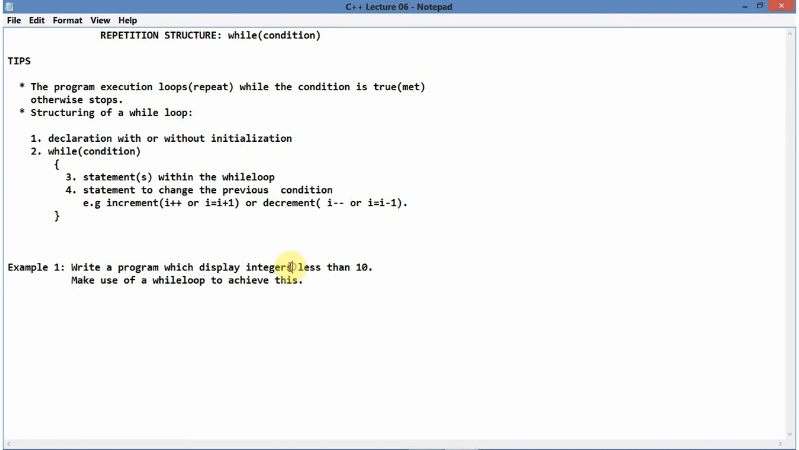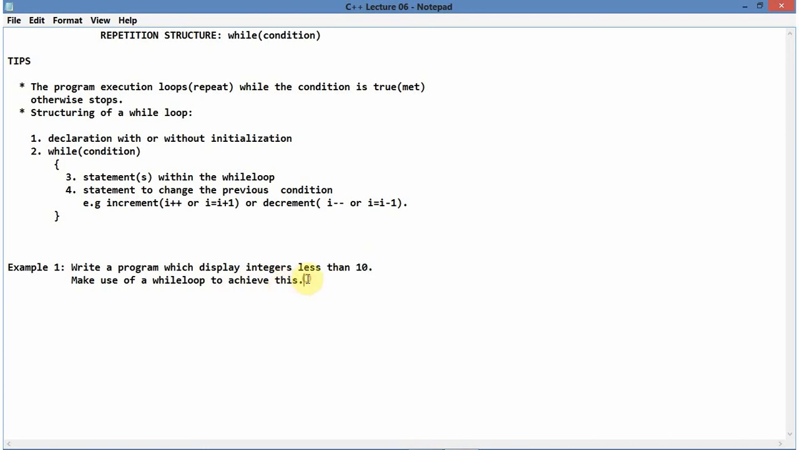Now you know what this is. What is an integer? This is a data type. You already got an idea: I'm dealing with an integer data type. It then means the variable that you need to declare is going to be an integer, obviously. So I'm dealing with integers less than 10. Assume this 10 is like the 2 hours idea I've just explained. 10 only, integers less than 10. Make use of a while loop to achieve this.